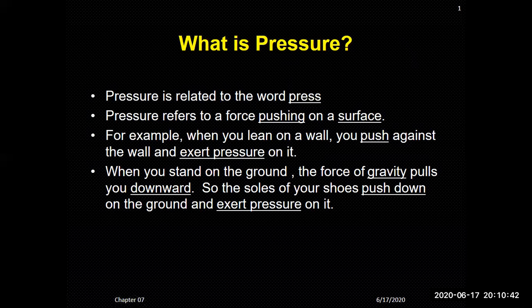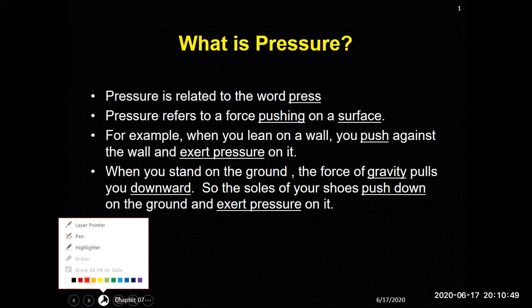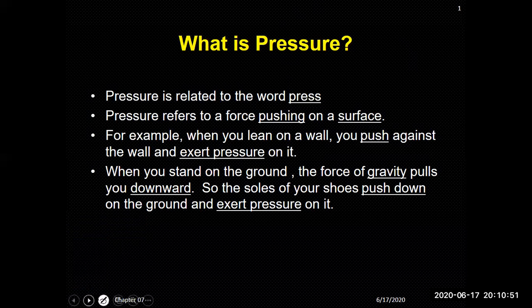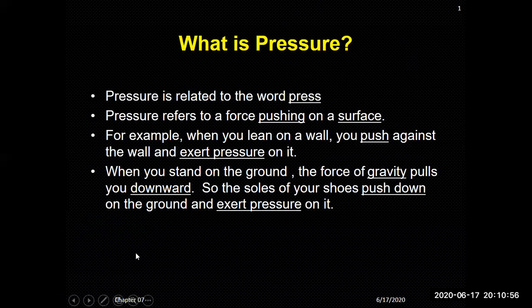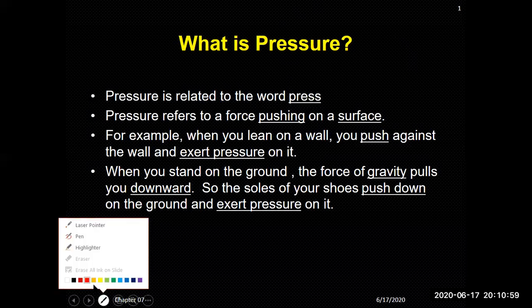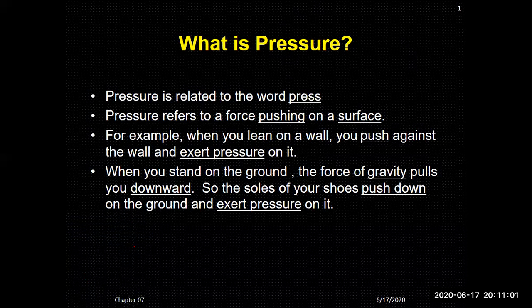Pressure is related to the word press. Pressure refers to a force pushing on a surface. It is also a force pushing on a surface.